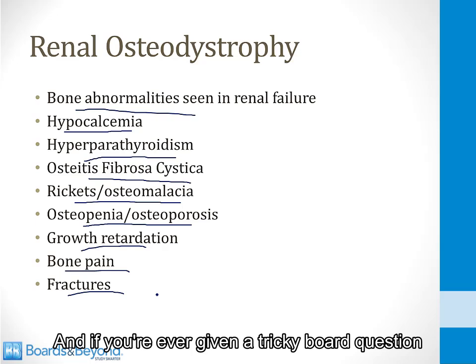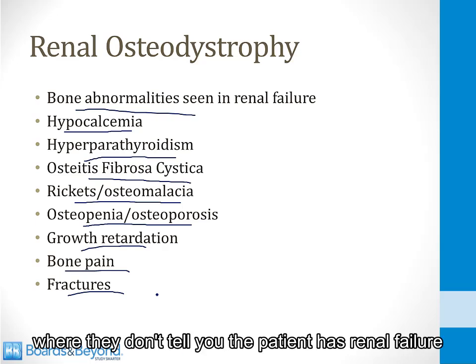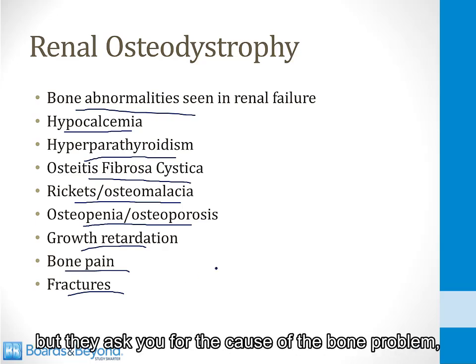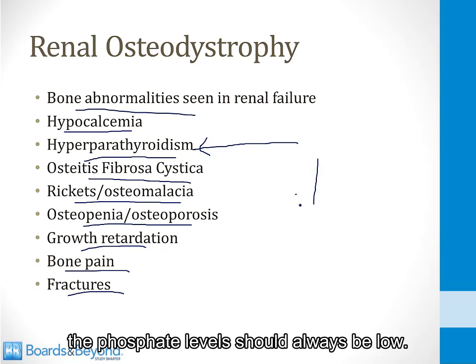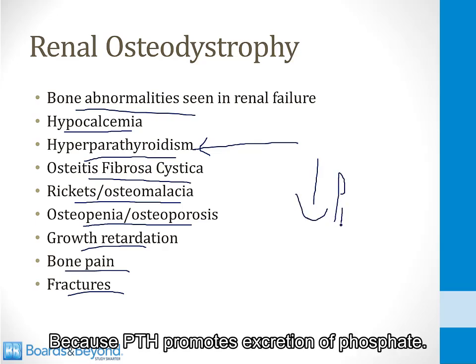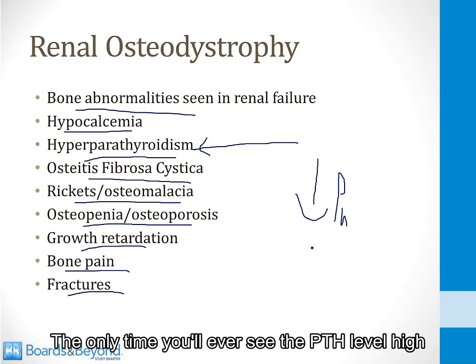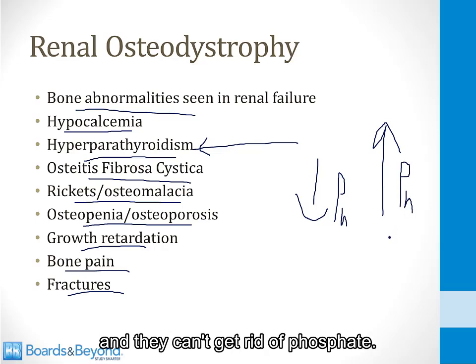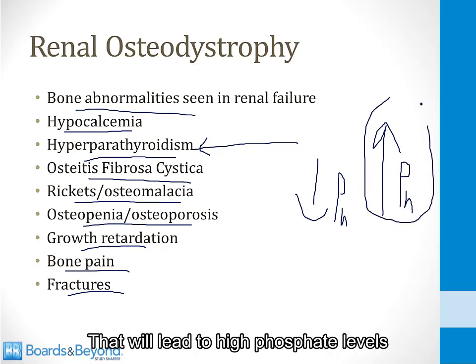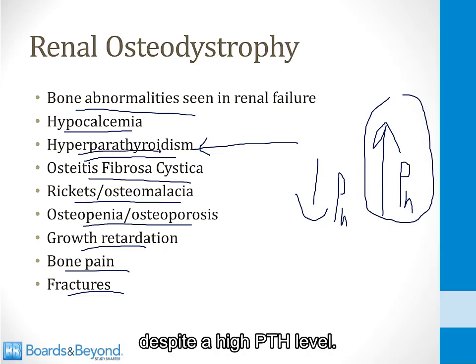And if you're ever given a tricky board question where they don't tell you the patient has renal failure, but they ask you for the cause of the bone problem, remember that when the PTH level is high, the phosphate level should always be low because PTH promotes excretion of phosphate. The only time you'll ever see the PTH level high and the phosphate level high is when the patient has renal failure and they can't get rid of phosphate. That will lead to high phosphate levels despite a high PTH level.